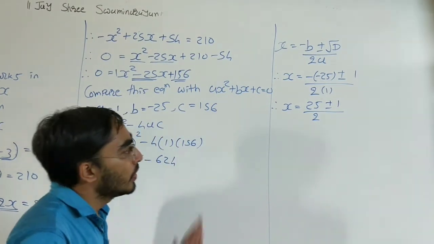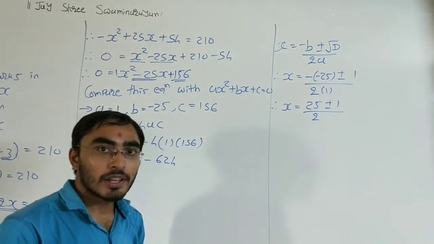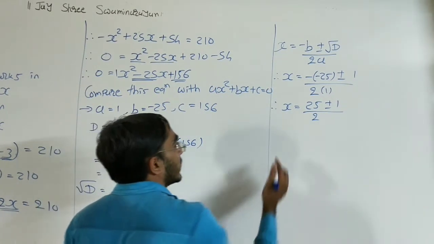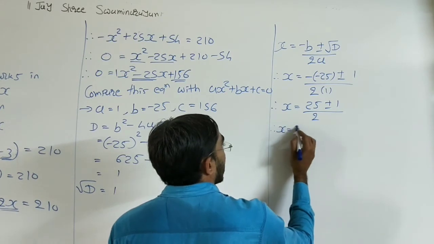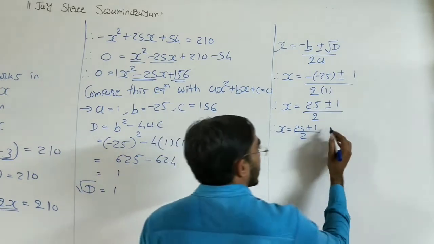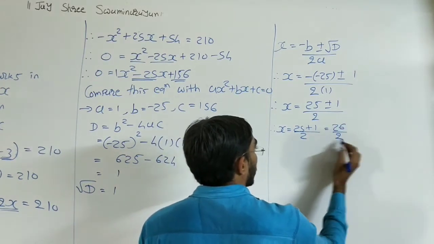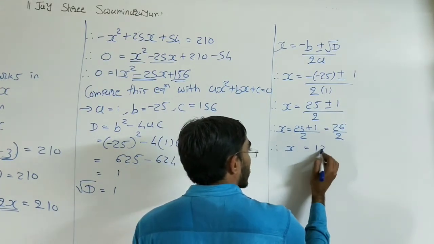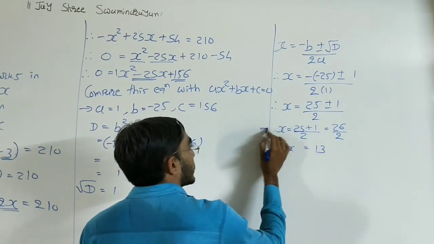Now how do we get our two answers? One time we consider the plus sign, one time the minus sign. So first, x equals 25 plus 1 by 2, 26 by 2, so x is equal to 13.